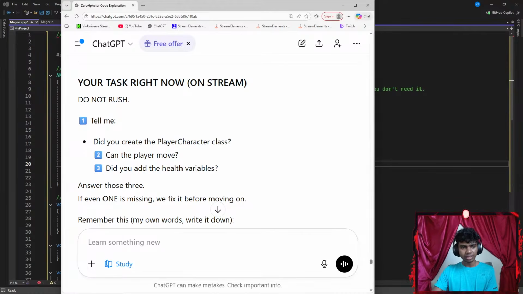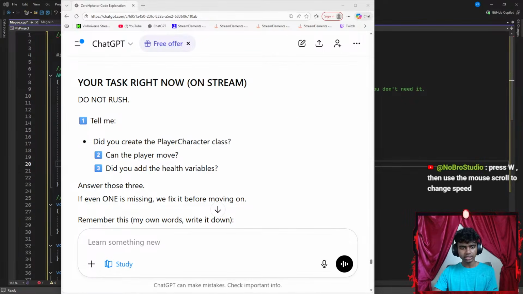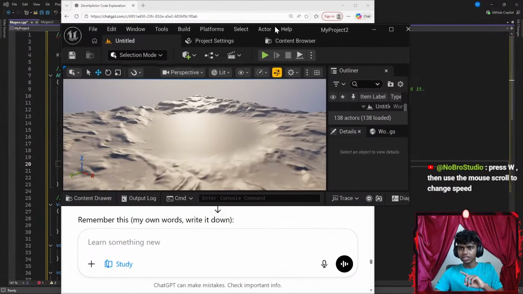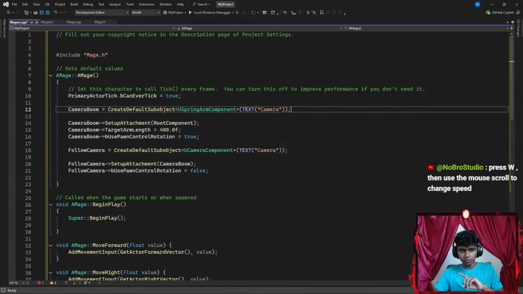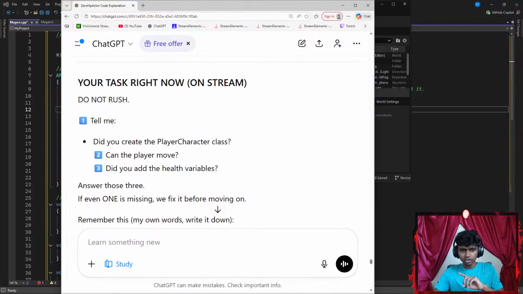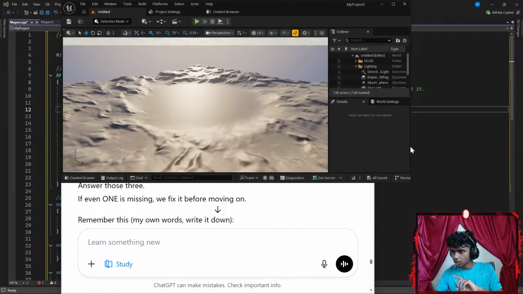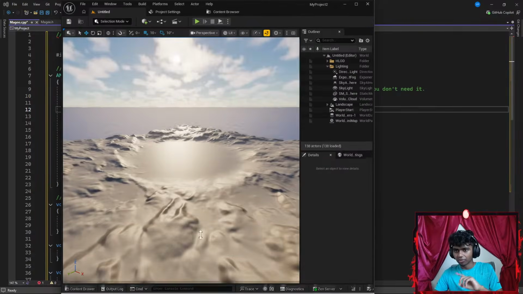Okay, let's see. Okay, my Unreal Engine is opening here. Let's wait for it to open real quick. So there we go. Okay, let's go ahead and get this here. Now once I have my Unreal Engine open, let's get this all the way up here. Maybe I get ChatGPT up here too, so I have a reference. Okay, let's open the Unreal Engine. Now I'm gonna go ahead and decrease the size and increase the length from here.